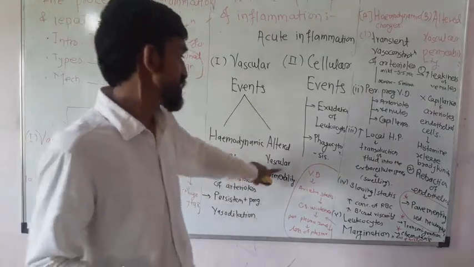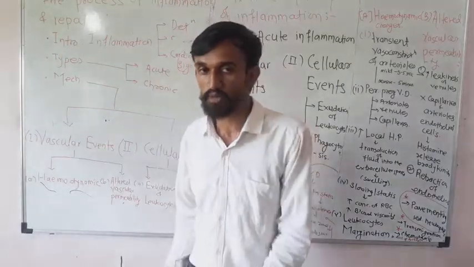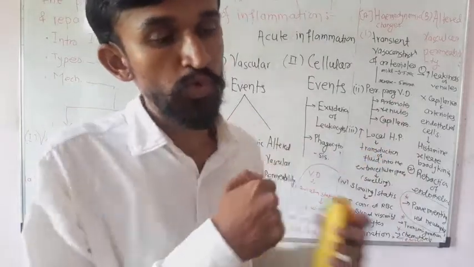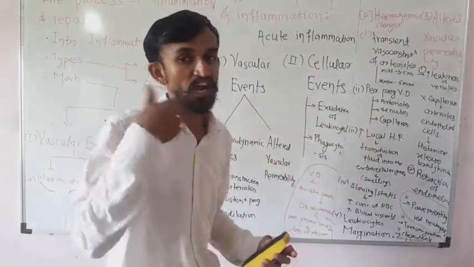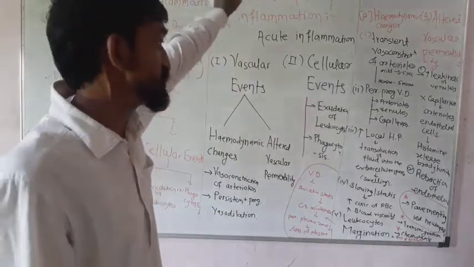And next is the altered vascular permeability. What is meant by permeability? It means allowed to pass, and vascular means blood fluid related. It gets altered, and due to this the vascular events related inflammation takes place.